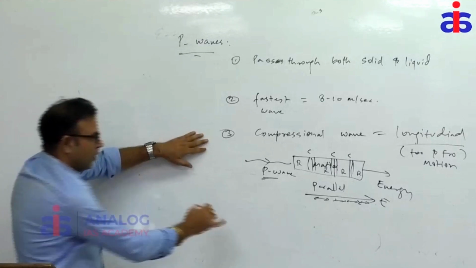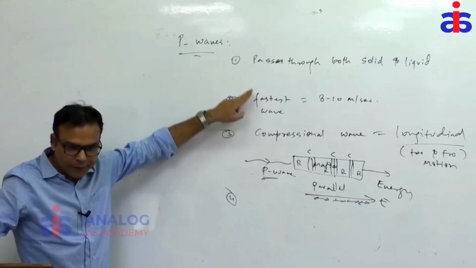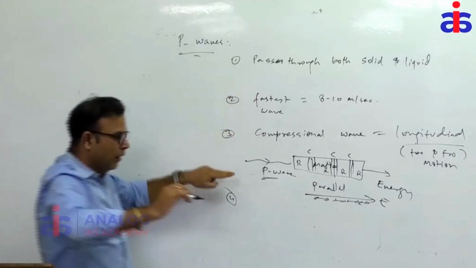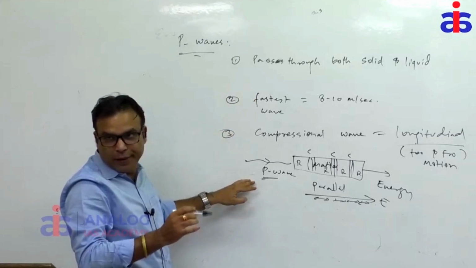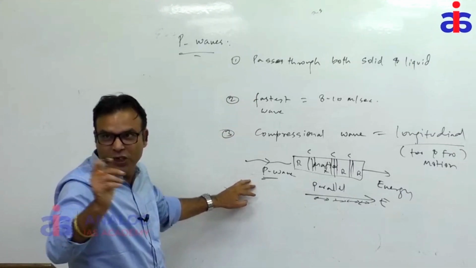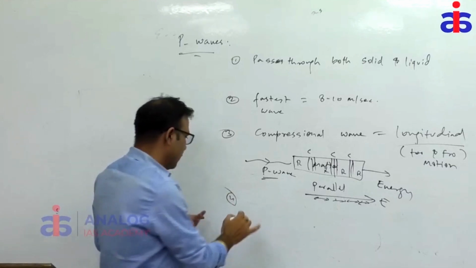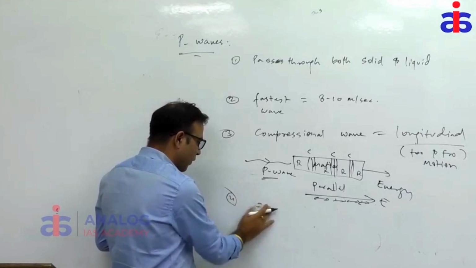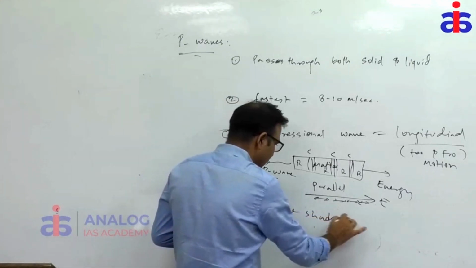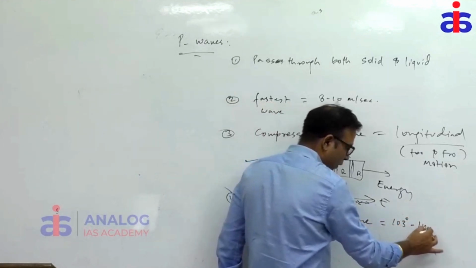So let us come to the fourth point. The P wave properties are clear. It passes through both media. Okay, next. It can even pass through the center of the earth. It has one shadow zone, 103 to 145 degrees, so a small shadow zone, right? The P wave shadow zone is formed between 103 degrees and 145 degrees.